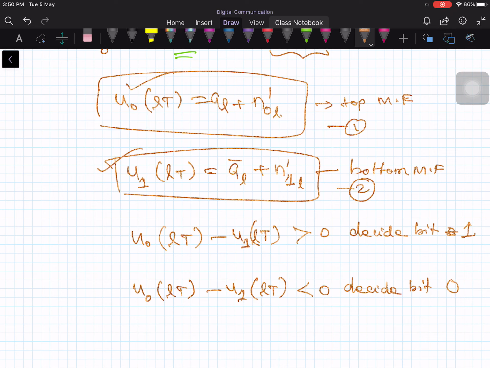So based on the difference, if the difference is positive, you decide bit 1, and if the difference is negative, you decide bit 0 was transmitted. That is how the demodulator works.